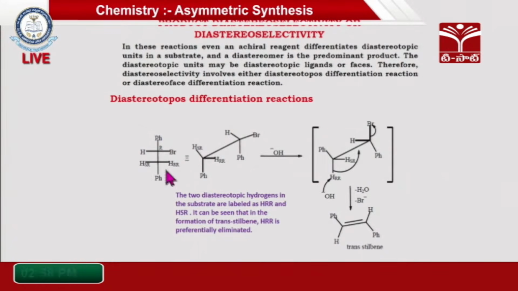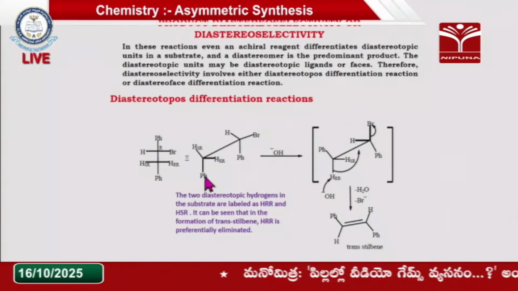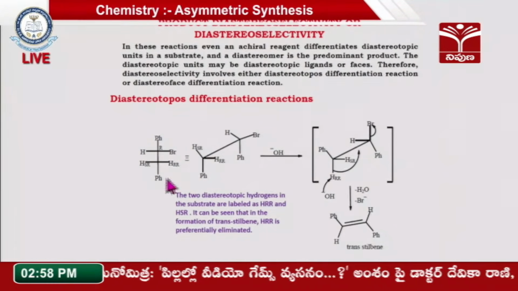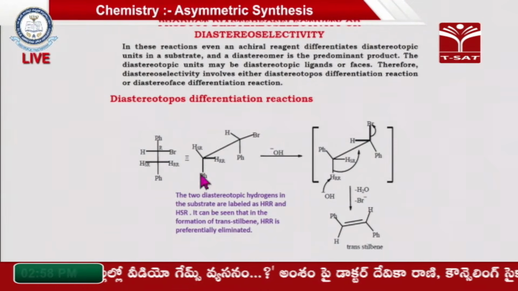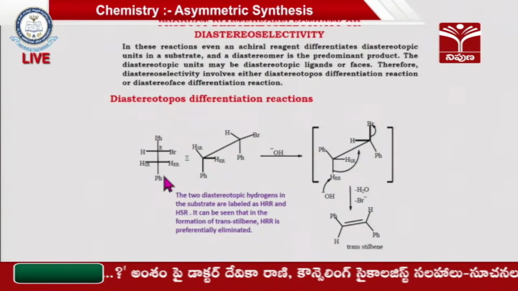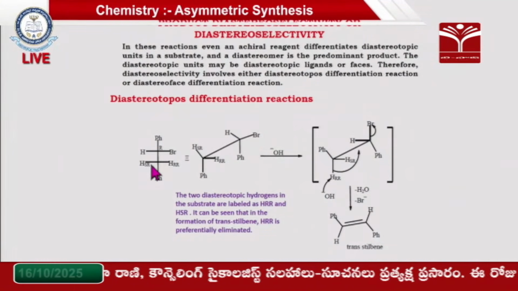So this pro-chiral center has two hydrogens labeled with stereochemistry like HRR and HSR. These are the pro-chirality symbols, as Areef sir explained. So we have two options here.